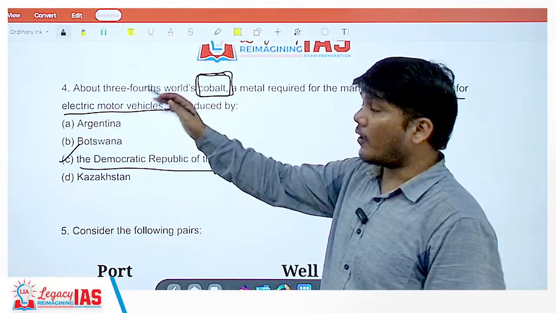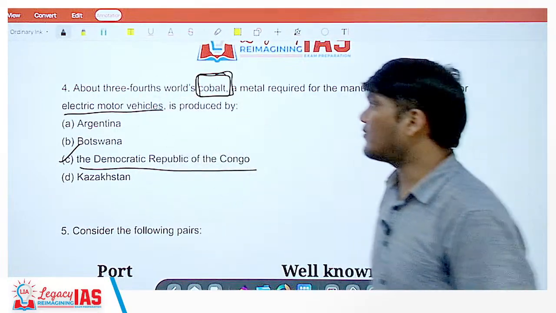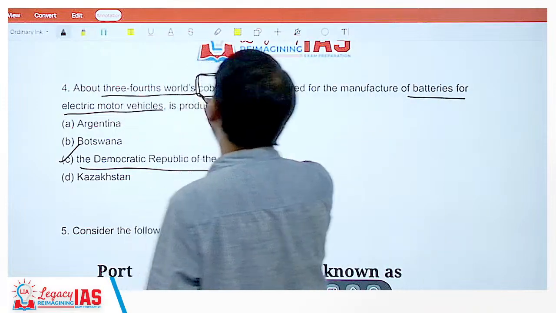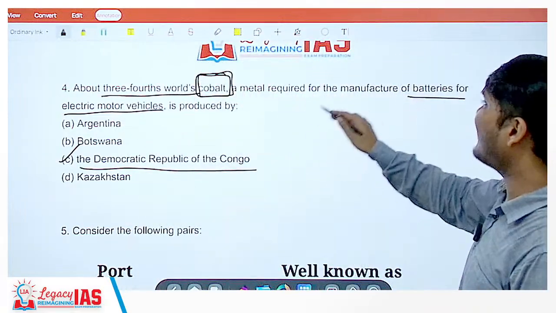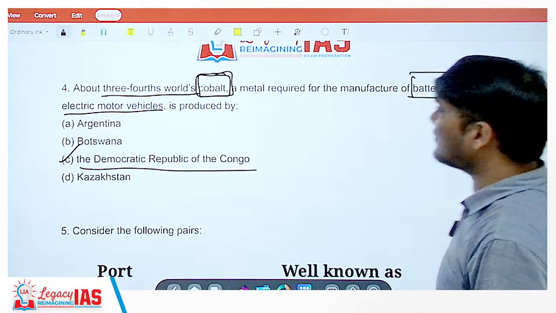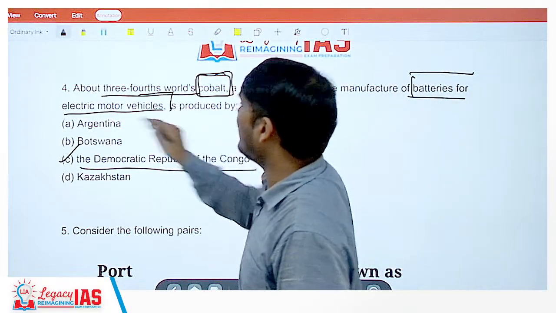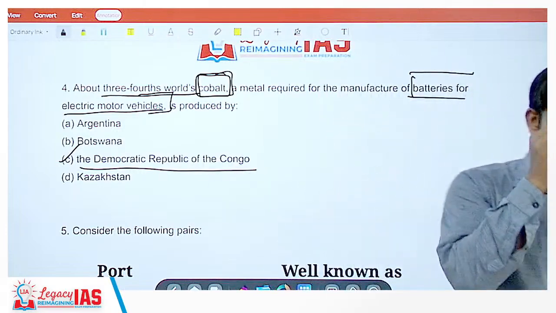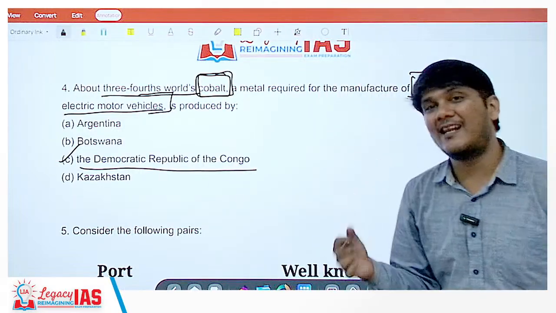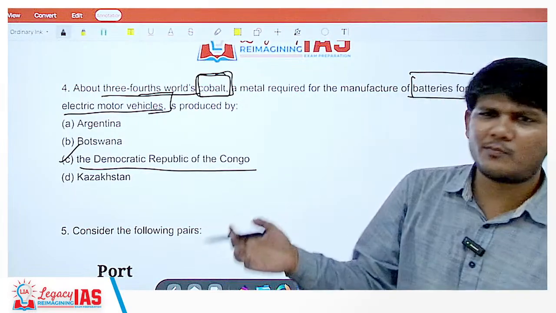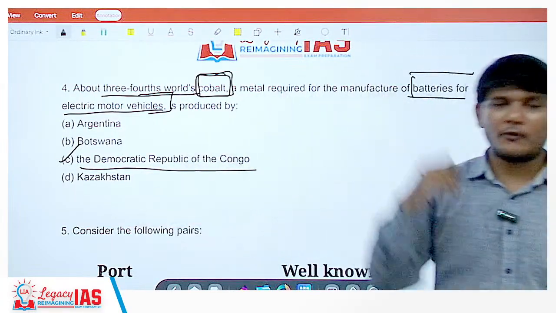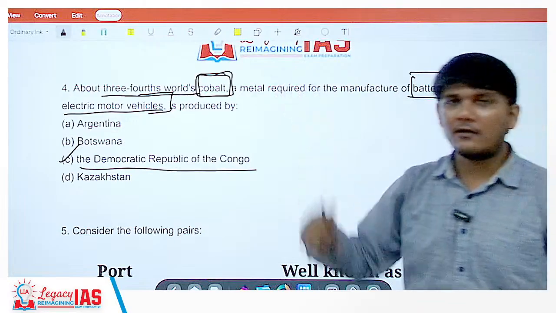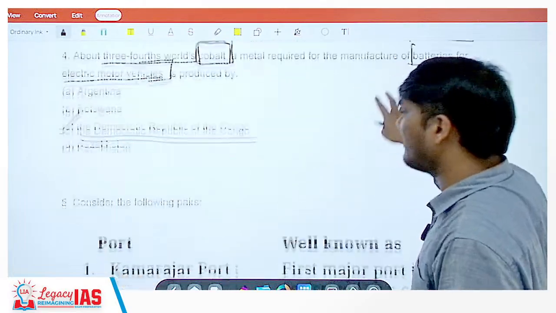Okay, the Democratic Republic of Congo consists of about 3/4 of world's cobalt, a metal required for the manufacture of batteries for the electric motor vehicles. These countries are having such high natural resources, but still are lacking behind because this is being extracted, and the first world or the developed countries are utilizing it, exploiting it.